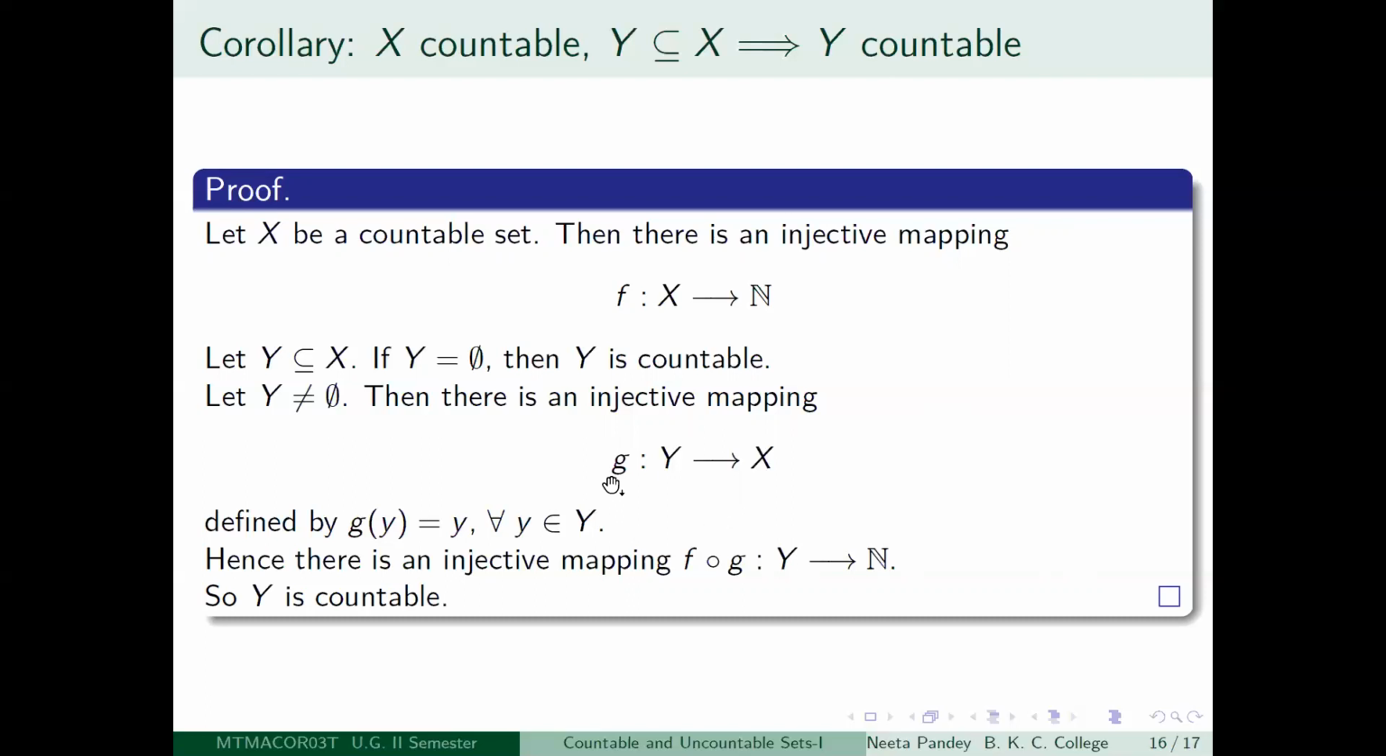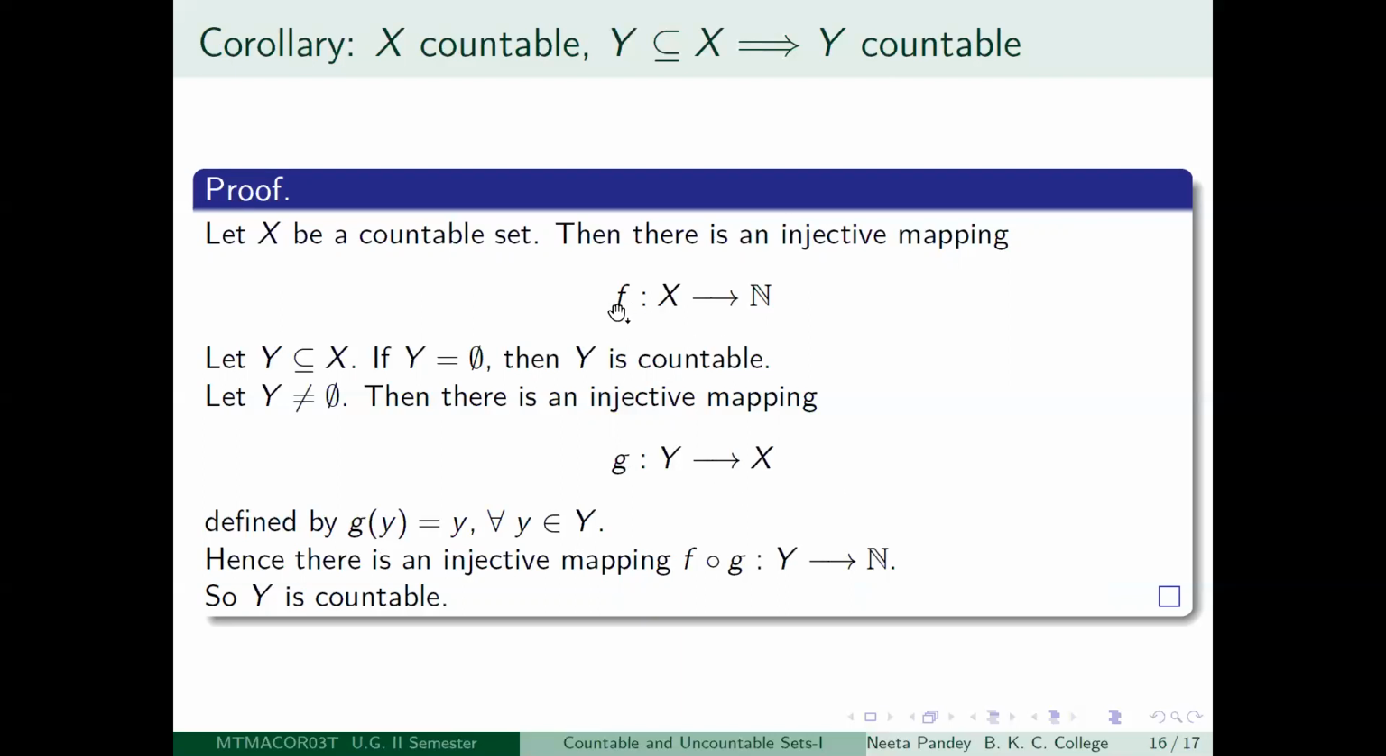So I just described what you mean by inclusion map. I've called that inclusion map g here. What you are doing is that you are just thinking of Y as a subset of X, and this mapping is describing how it is included. You're just stressing the fact that Y is included in the set X in some sense. So what is the definition of an inclusion map? You just send every element of Y to itself. So g of y is equal to y for all y in capital Y. So this is clearly an injective mapping. It is taking every element of Y to itself.